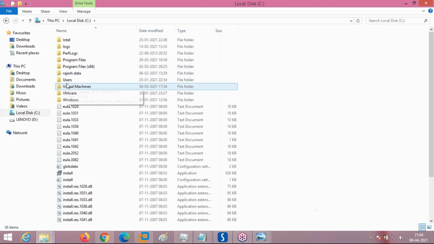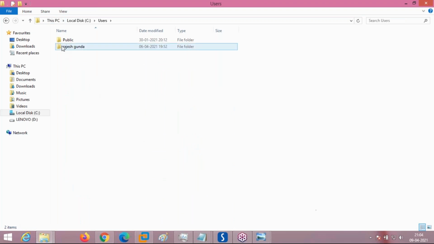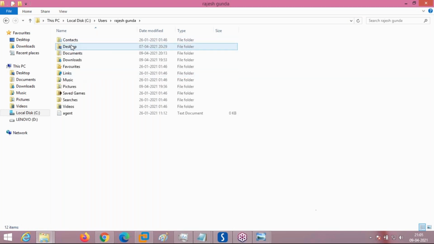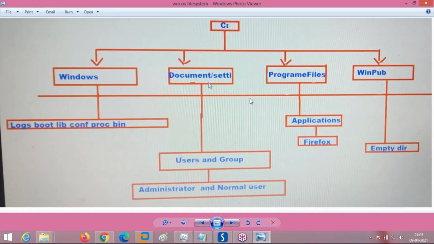Later we have one more folder, directly in the name of Users, where all the user level files are. This is my name, Rajesh Gunda, where as an admin I have my contacts and the desktop of my user Rajesh, who is the admin here, documents, downloads, videos, all this will be there. This is how the Windows operating system is installed and configured. But what is the problem with the Windows operating system? If the C drive corrupts, because all the data and all the folders are in the C drive only.